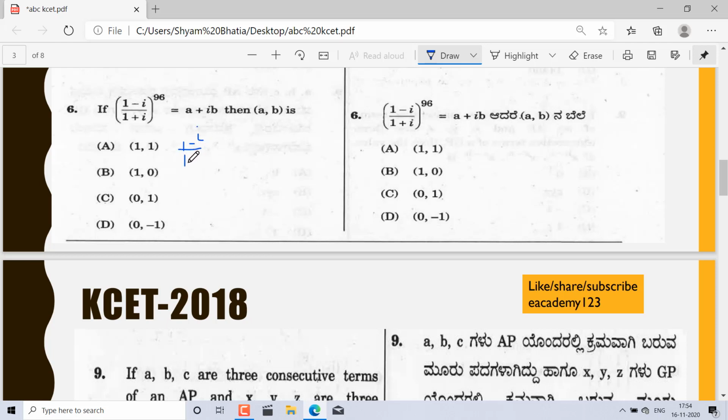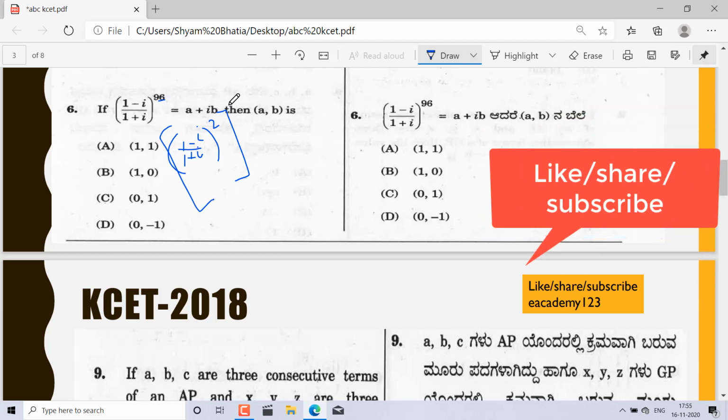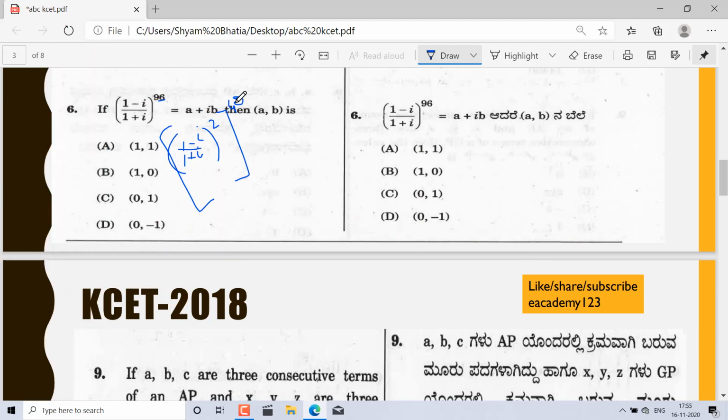Okay, and in this question you have to write the complex number (1 minus i) upon (1 plus i), raised to the power 96 divided by 2, that is 48. If you square, now (1 minus i) square and (1 plus i) square: 1 plus i square, you know, and minus 2i, divided by 1 plus i square, which is 1 plus i square plus 2i.